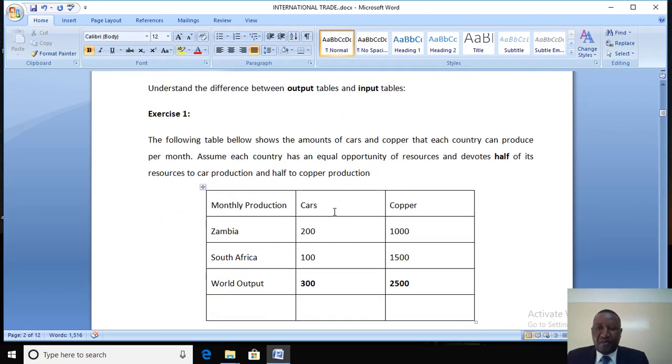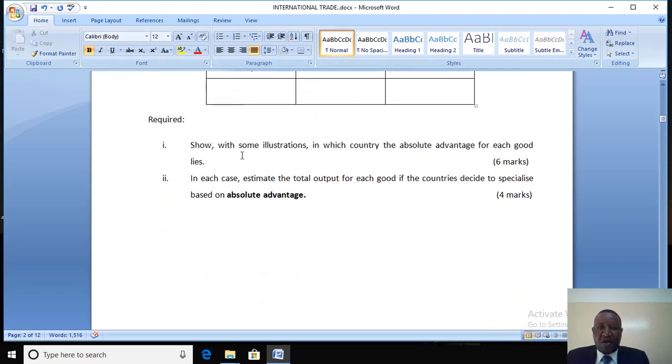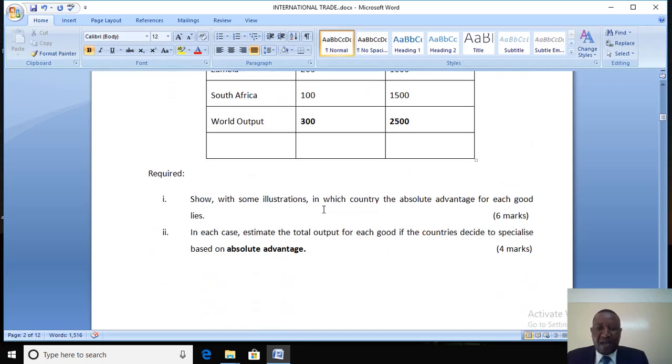Question 1. The following table below shows the amount of cars and copper that each country can produce per month. Assume each country has an equal amount of resources and devotes half of its resources to car production and half of the resources to copper production. Question: show with some illustration in which country the absolute advantage for each good lies, and in each case estimate the total output for each good if the countries decided to specialize on absolute advantage basis.